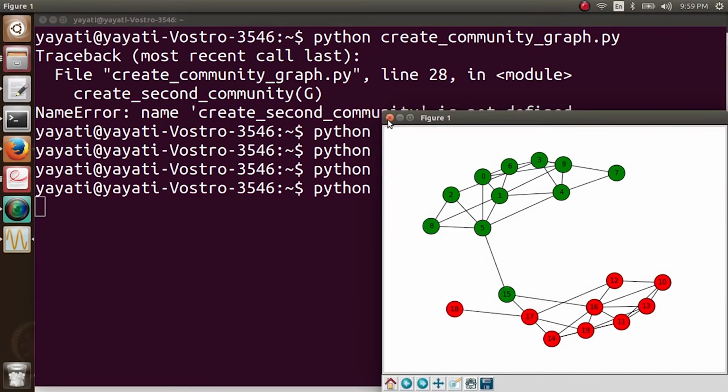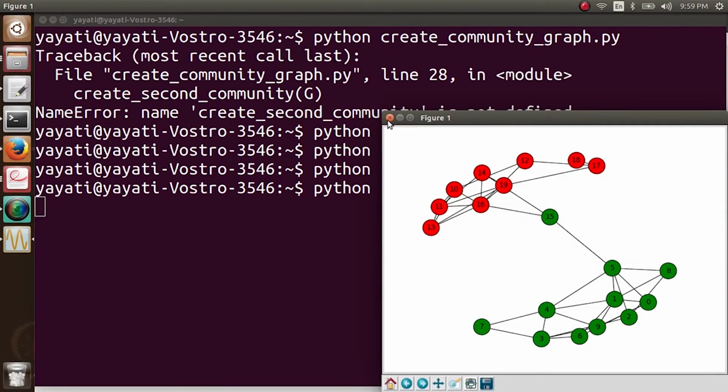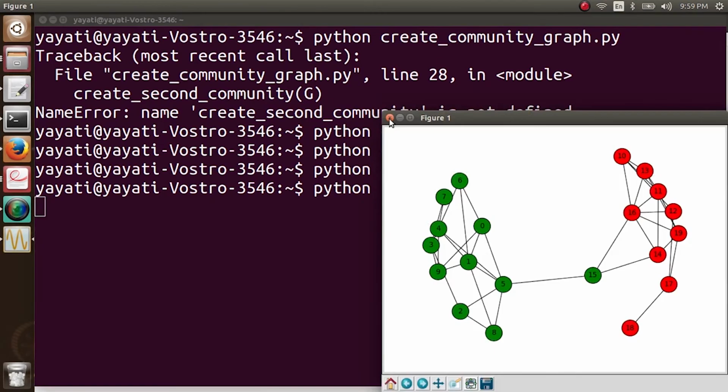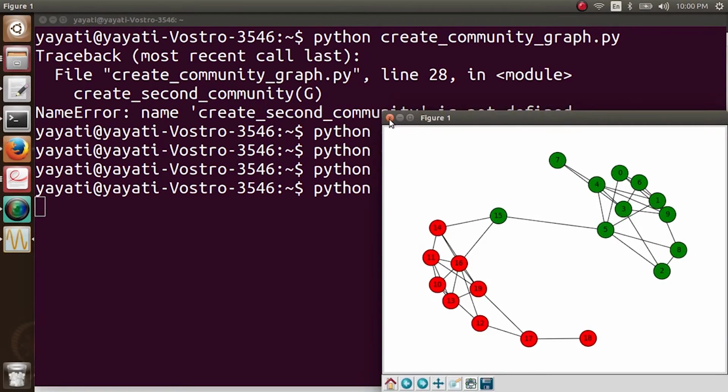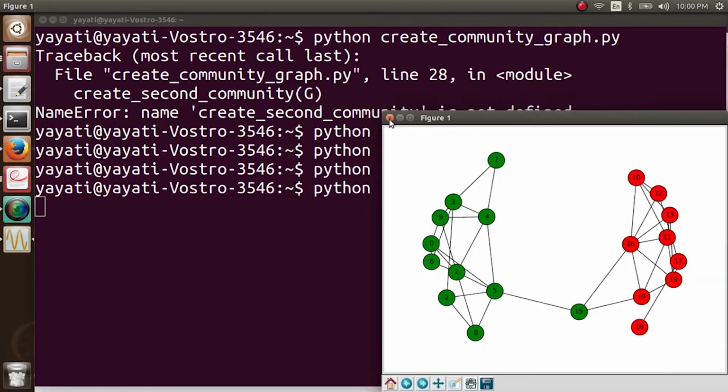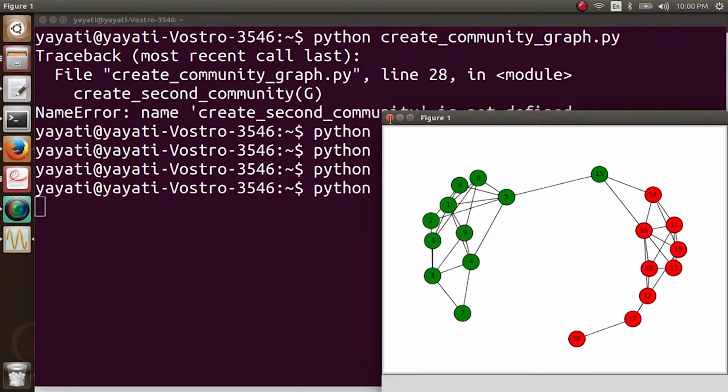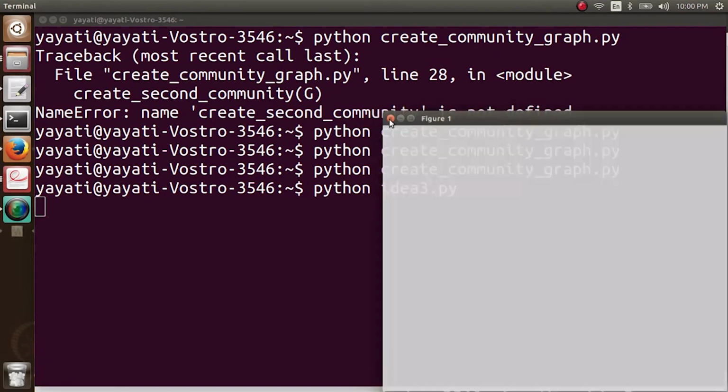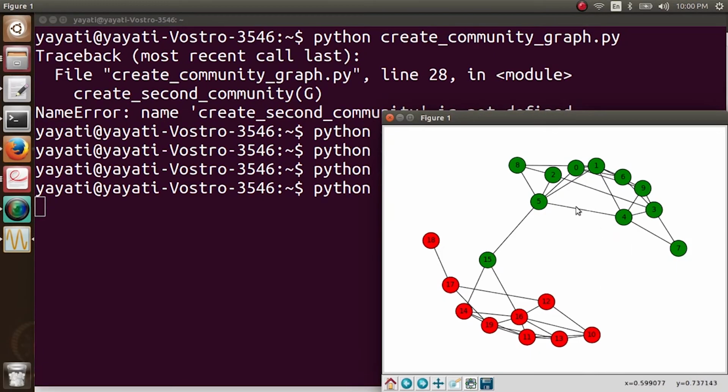And you can keep running it again and again, and you can see that this behavior is not passing on to the other community. It remains stuck to this first community only. So you can see that this cascade keeps trapped in the first community itself. This graph is not going to change. It will just keep running for 100 iterations like this, and your cascade has actually come to an end.